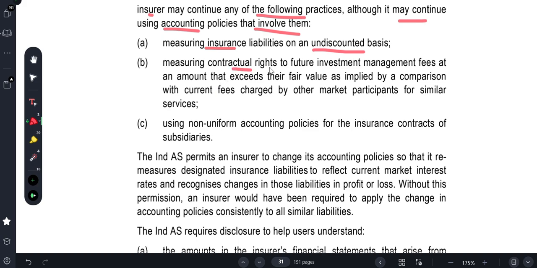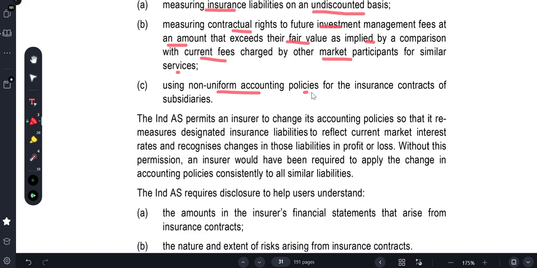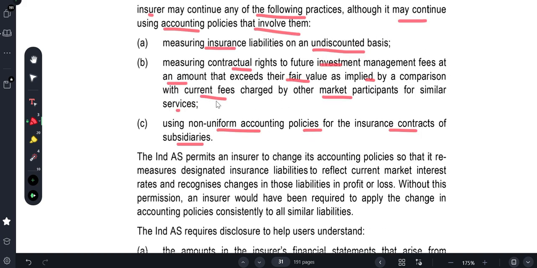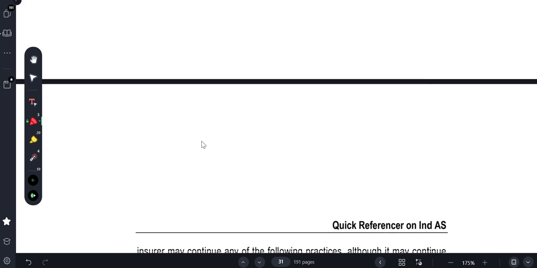Measuring the contractual right to future investment management fees at an amount that exceeds its fair value as implied by the comparison with the current fees charged by other market participants for similar services. So always the contractual right is measured somewhat higher than the actual fair value. Using a non-uniform accounting policy for insurance contracts of subsidiaries.